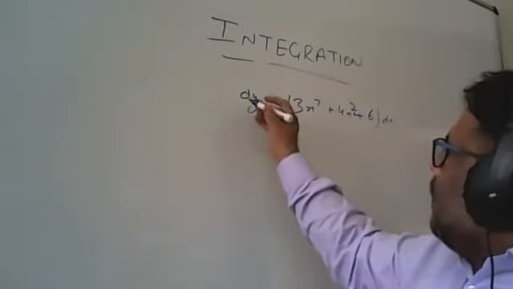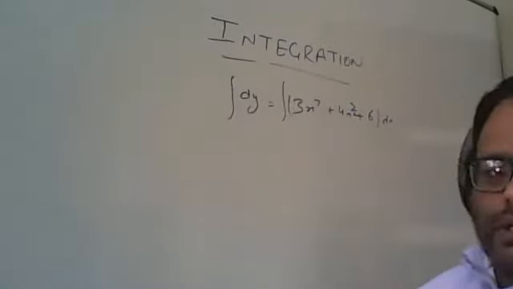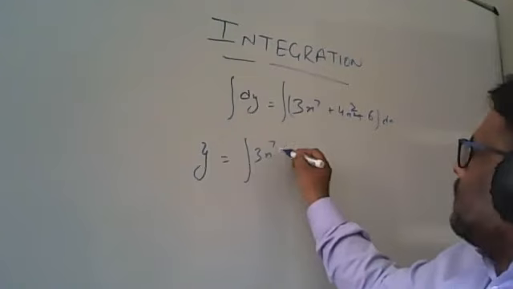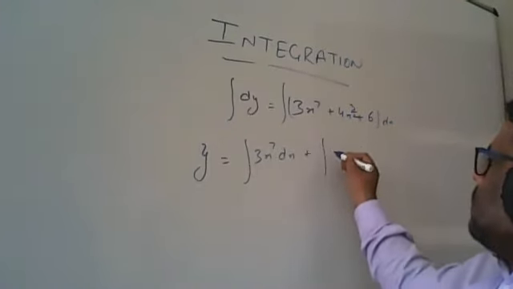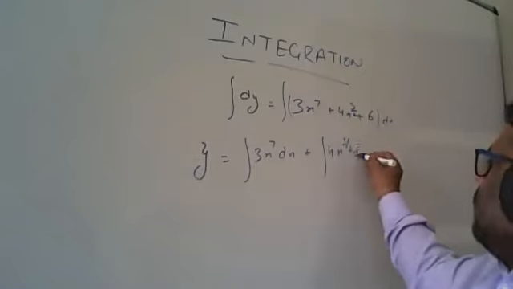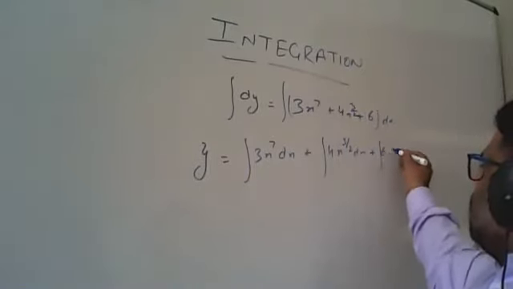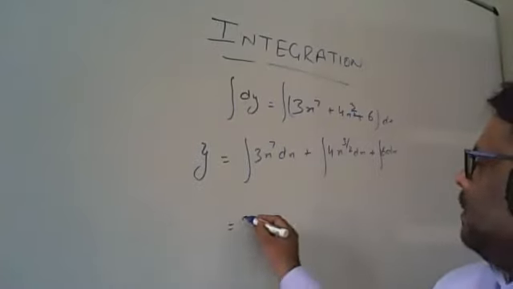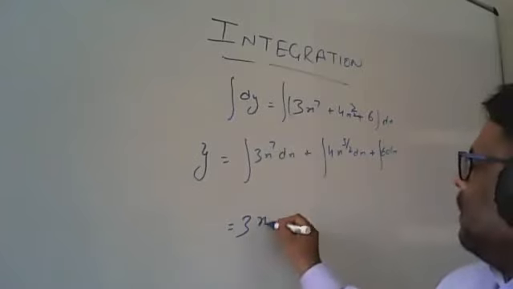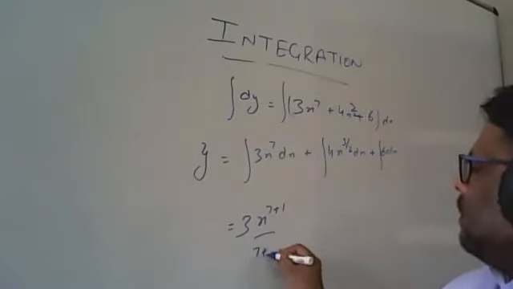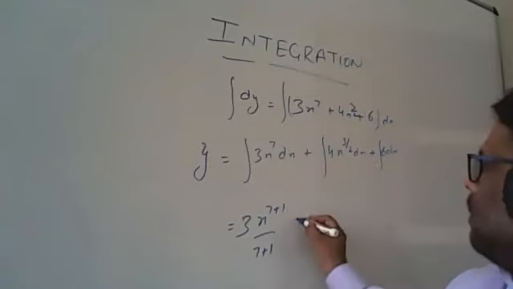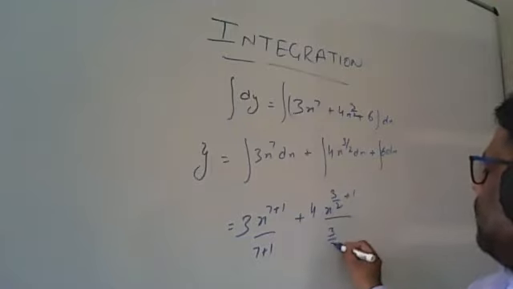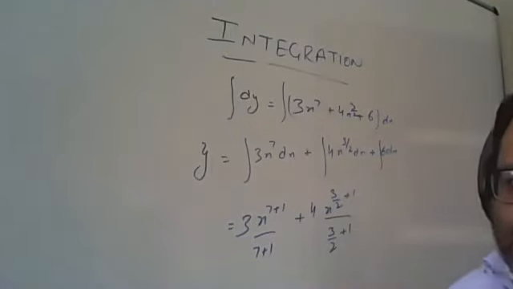So what we will do first, the sign of integration for 3x^7 dx plus 4x^(3/2) dx plus 6 dx. This will be 3 as it is, power 7 plus 1, plus power 3 by 2 plus 1 divided by 3 by 2 plus 1.